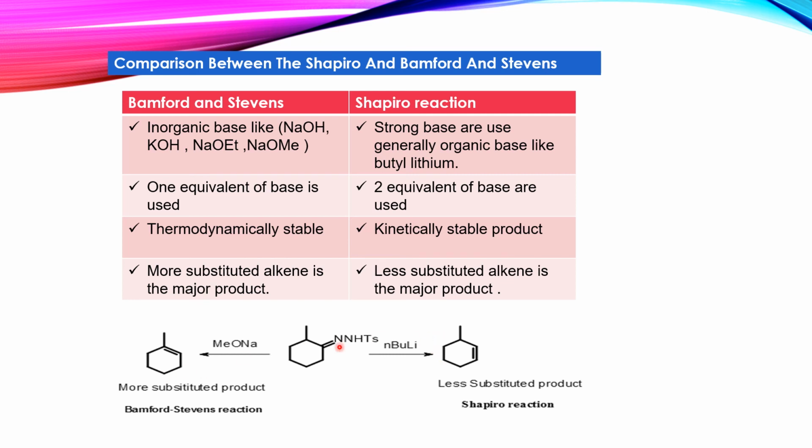You can see this by this example, it will be clear. As we know, in both these reactions the products are the same, we get an alkene. So how to differentiate between the Bamford and Stevens reaction and the Shapiro reaction? If on the arrow inorganic bases are given and we are getting a more substituted product, then it is definitely the Bamford and Stevens reaction. If on the arrow organic bases are given and we are getting a less substituted product, then it is definitely the Shapiro reaction.